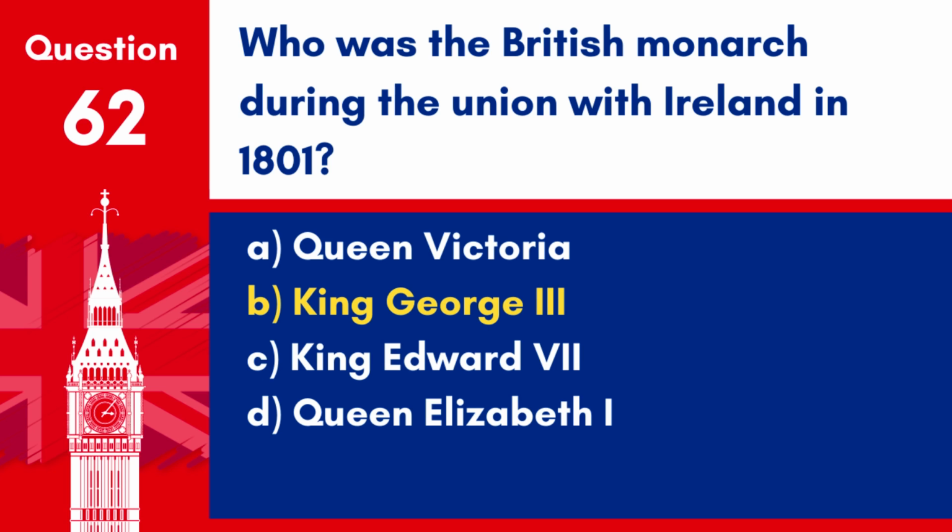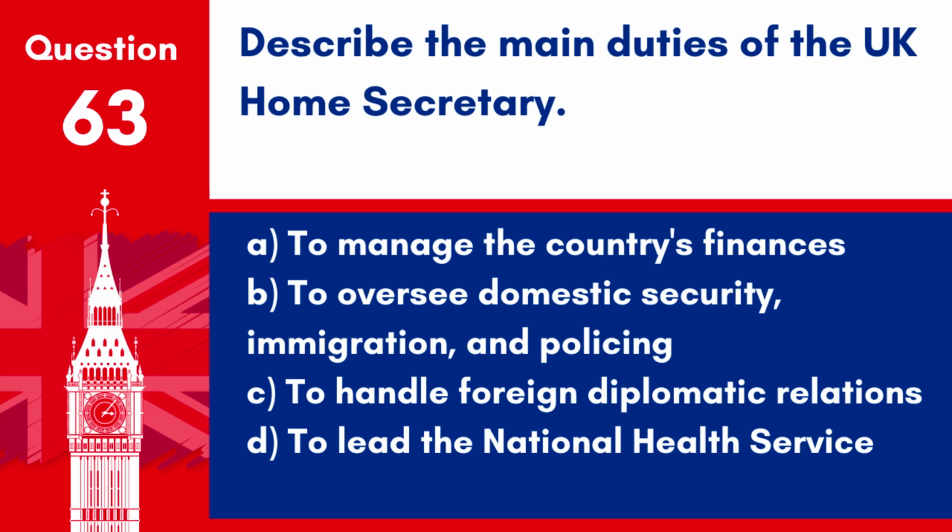Answer. B. King George III. King George III was the monarch during the Act of Union in 1801, which merged the kingdoms of Great Britain and Ireland. Question 63. Describe the main duties of the UK Home Secretary.